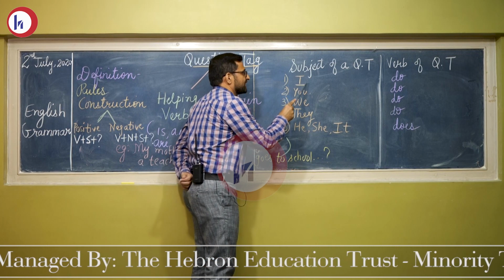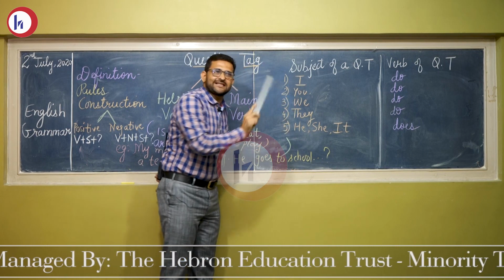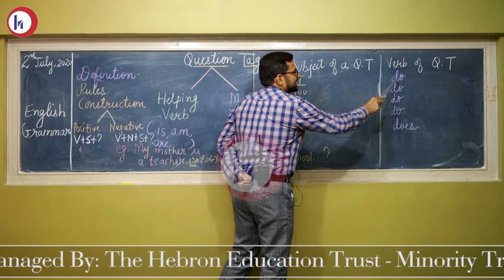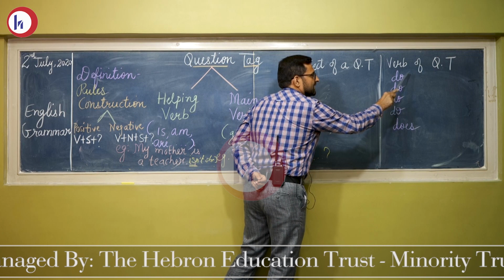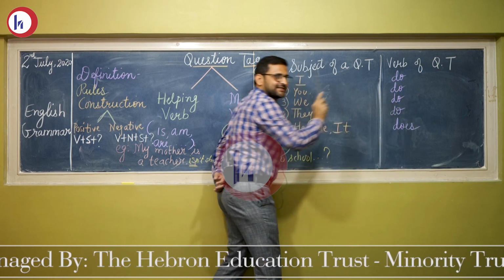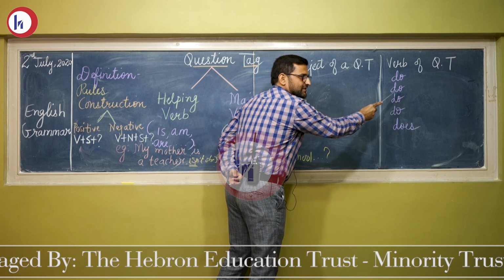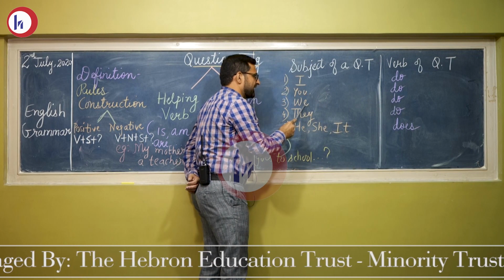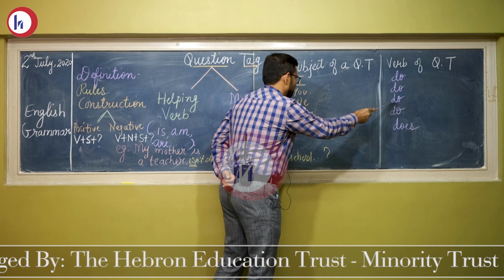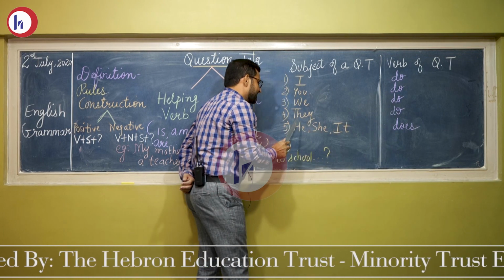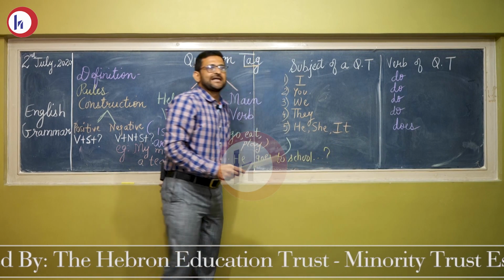If you are having first person I and your sentence is in simple present tense, always keep do as a verb in a question tag. If we have you, then also we are going to use do. If we have we, then also do. If we have they, then also do. With he, she, it, we use does.